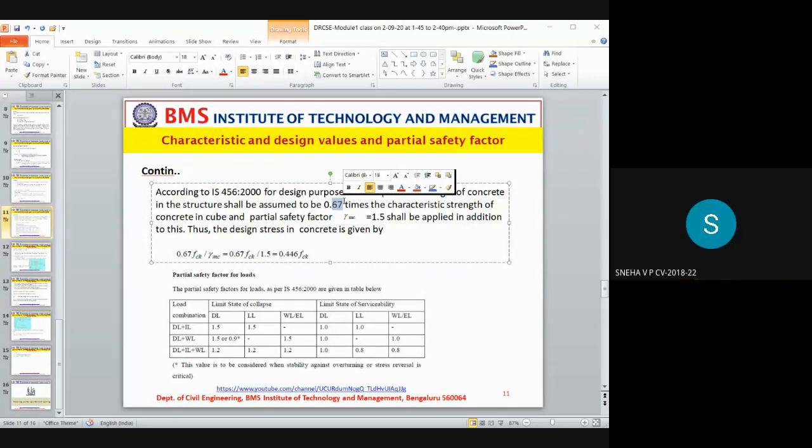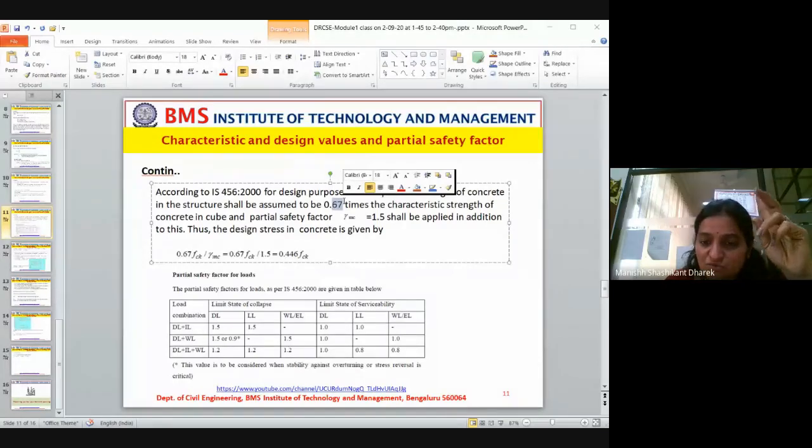Ma'am, it's the compressive strength. The maximum compressive strength we consider is 67%. In the beginning itself, we have discussed that. That is in terms of a decimal we have given, that's all. Characteristic strength of concrete, we don't consider 80, 90, 100%. We reduce it, isn't it? So we've considered only so much, with the factor of safety.